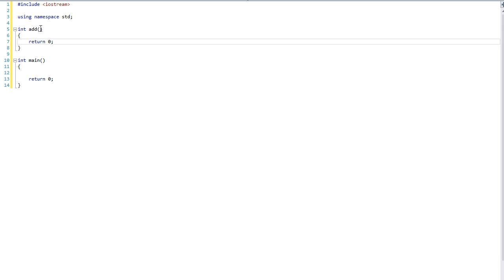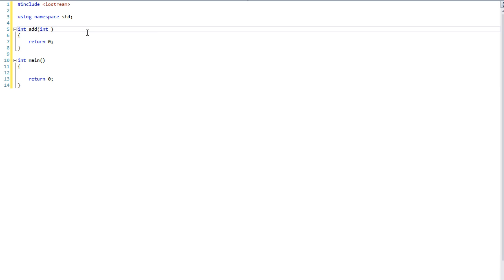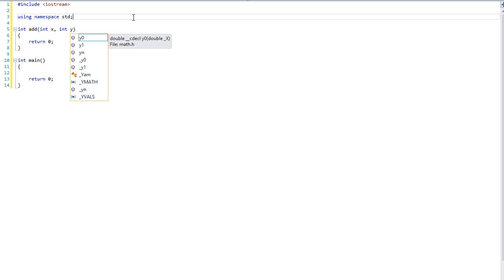So in this case, we need to pass things to a function. And inside the parentheses, we can put parameters. And the types of the parameters are going to be integers in this case. So int x, comma, int y. We can have a lot of parameters. You just separate them by commas. Now, these are parameters. X and Y are now parameters.